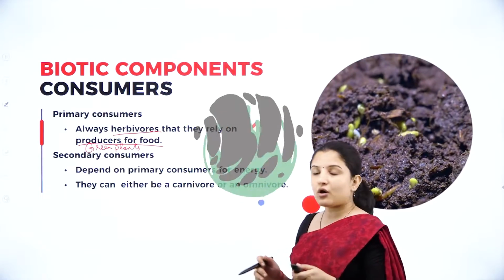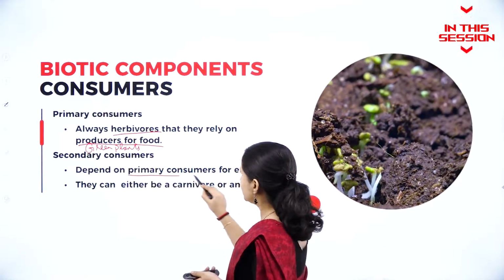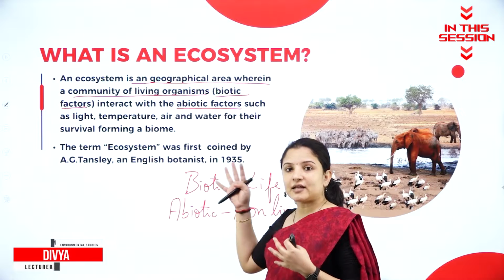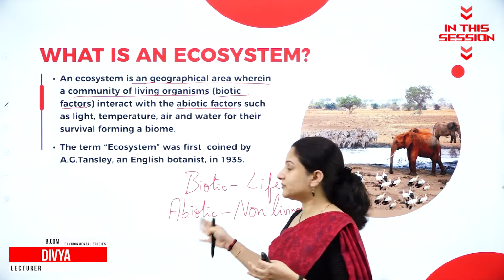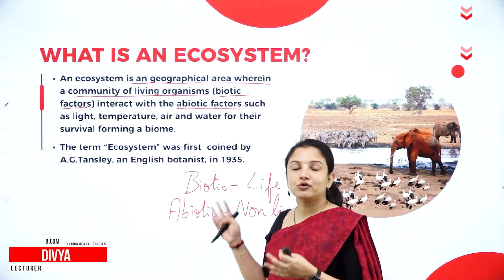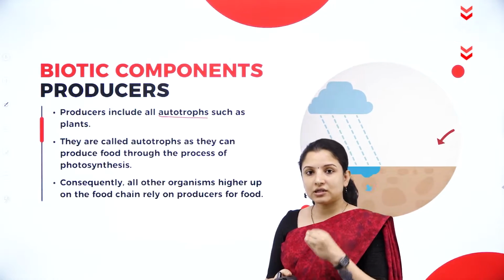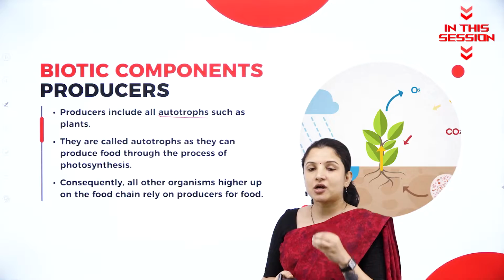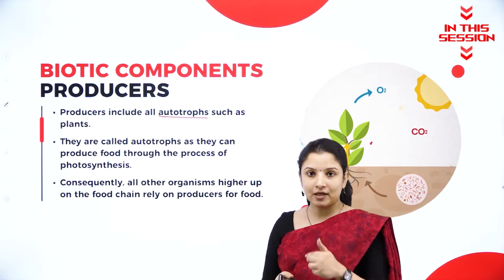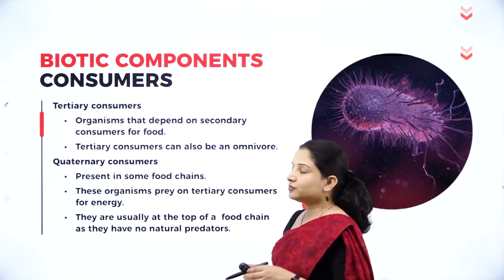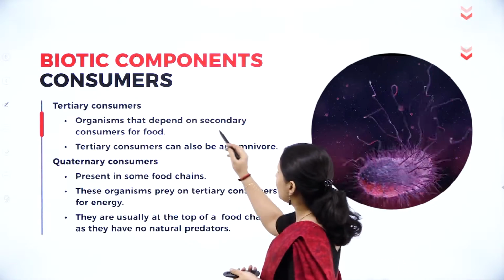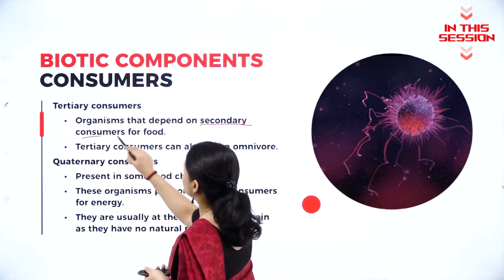Secondary consumers always depend on the primary consumers. Biotic are the ones that have life, they are the living organisms. Abiotic are the ones that do not have life, they are the non-living organisms. So autotrophs are the ones, they are the plants which are capable of synthesizing their own food. So tertiary consumers are the organisms that depend on the secondary consumers for the food.